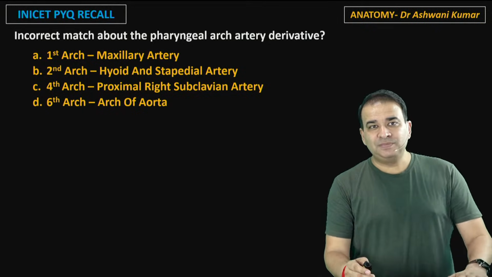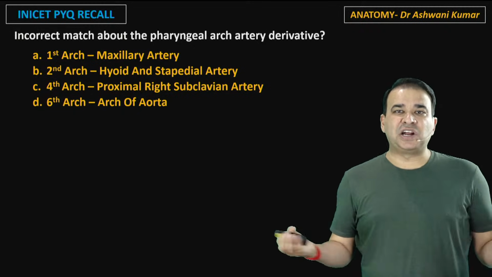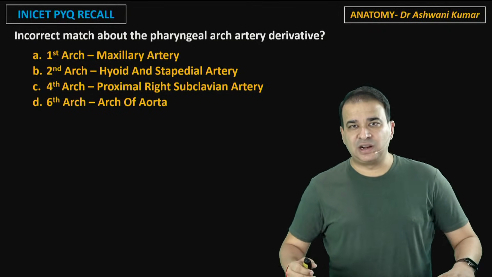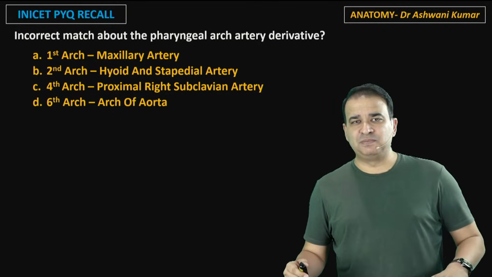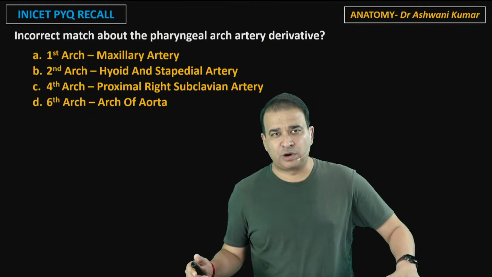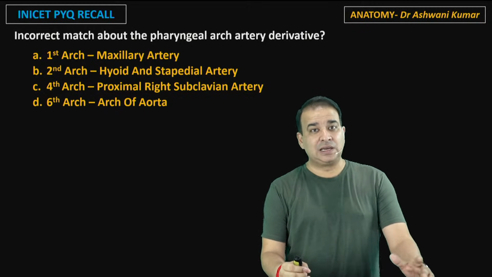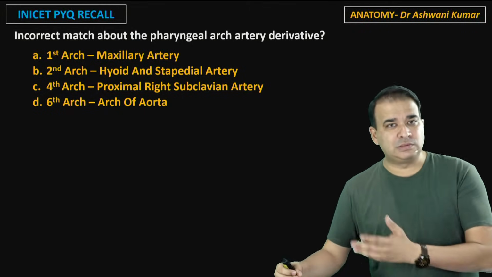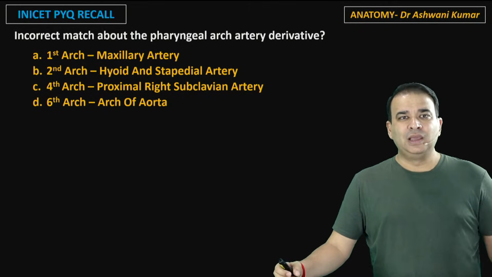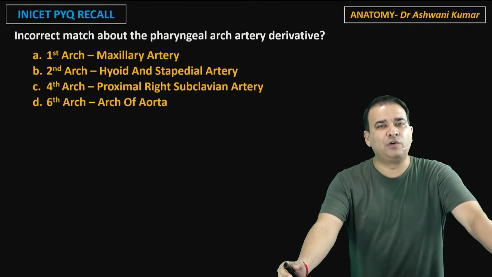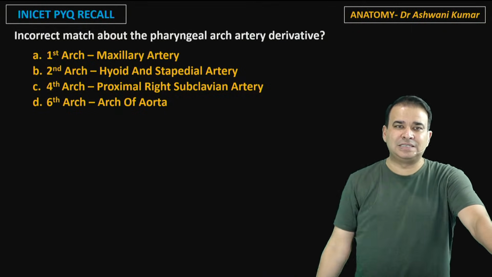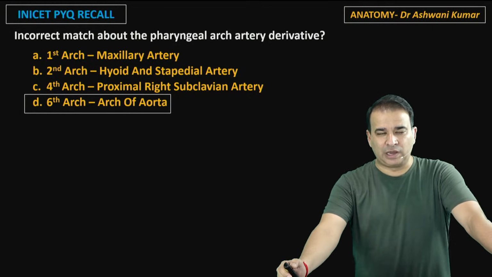Another last year question, an incorrect match about the pharyngeal arch arteries. Again, guys, pharyngeal arch arteries, pharyngeal arch nerve, pharyngeal arch musculature, everything about the pharyngeal arch is important. Now, first arch, maxillary artery; second arch, hyoid and stapedial; third arch giving rise to the common carotid; fourth arch, right subclavian proximal part, and arch of aorta; sixth arch, pulmonary artery. Well, obviously the incorrect match here is the sixth arch artery giving rise to the arch of aorta.